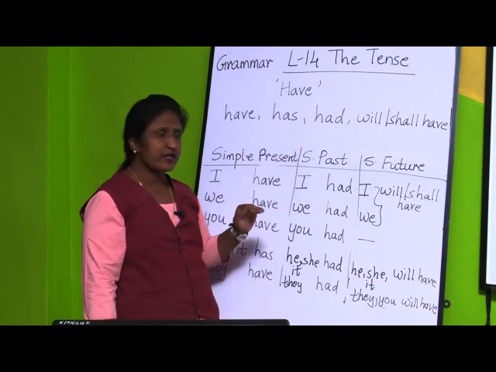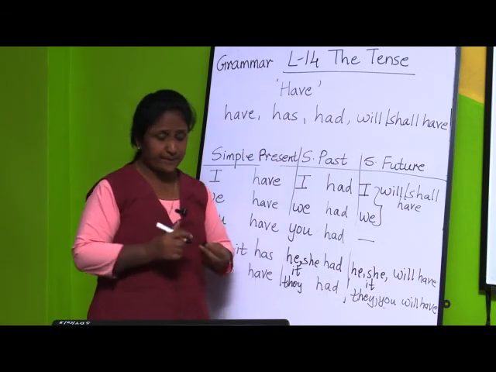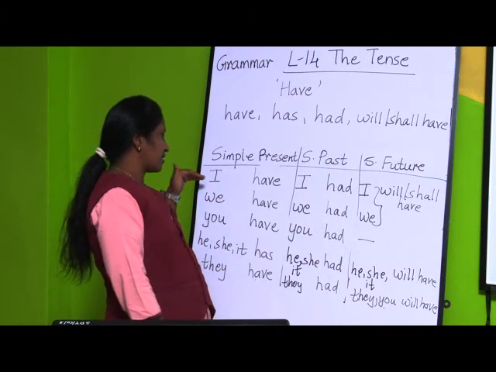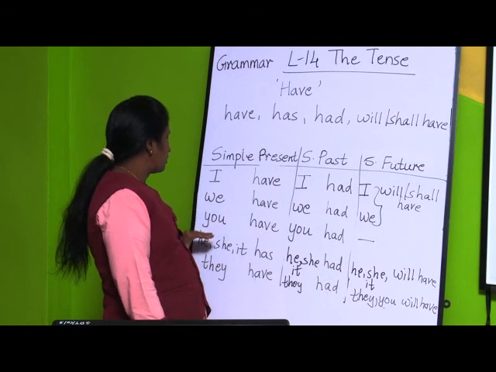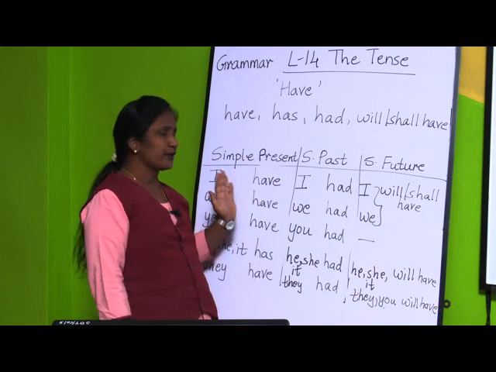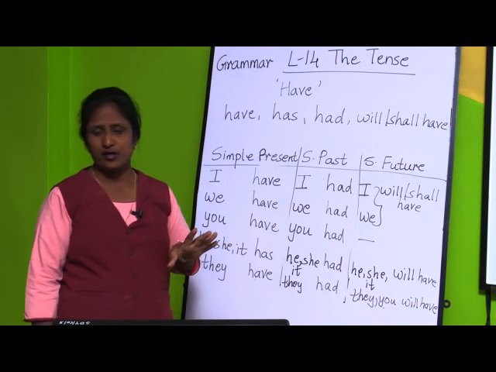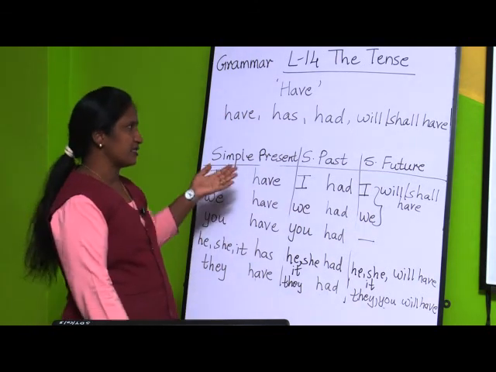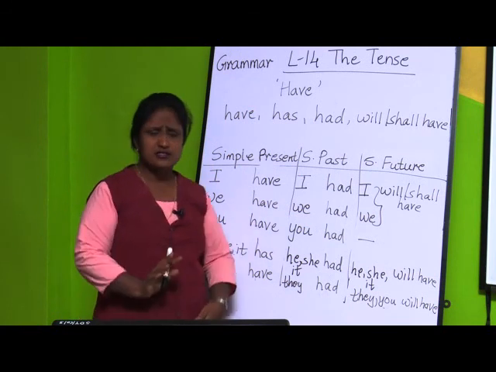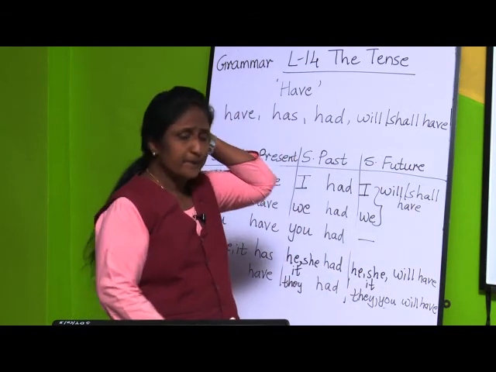And what we have done, we have seen simple present tense, simple past tense and simple future tense. And we have seen, according to the pronouns, that is I, we, you, he, she, it and they, how the verbs go on changing according to the tense. All these three forms of verbs, how they change, we have seen in detail. So, I hope children you have understood it. Just go through this table, then it will be very easy for you to understand.